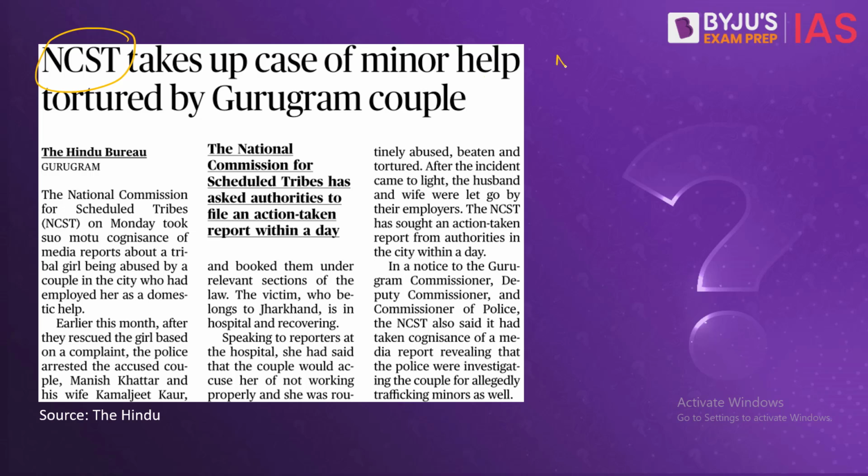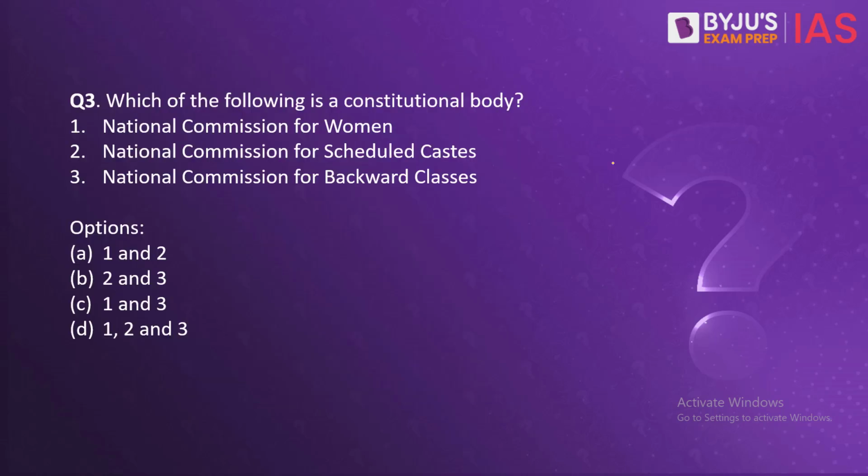So NCST is a constitutional body which got the constitutional status after it was separated from the NCSC way back in the year 2003-4. NCST was separately created on 19th February 2004 under Article 338A through the 89th Constitutional Amendment. So over here, which of the following is a constitutional body?